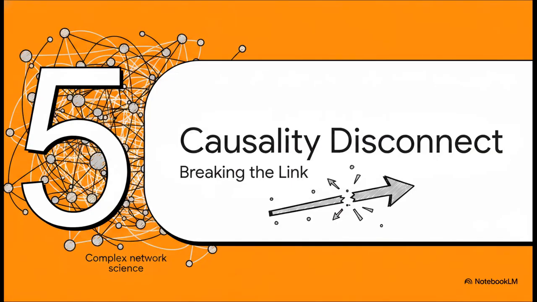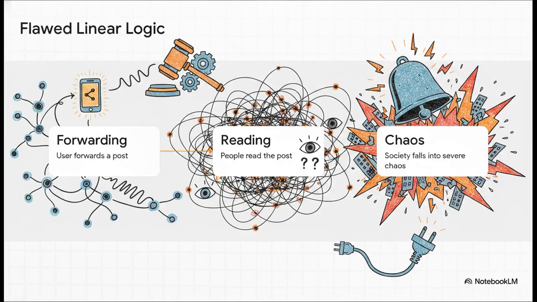Section 5. The Causality Disconnect. The crucial point here is how these scientific realities completely challenge the legal system's assumptions of causality. How does action A lead to result B? The legal system usually relies on a very mechanical, linear causality. It assumes a simple step-by-step progression. Step 1, a user forwards a post. Step 2, people read it. Step 3, society falls into severe chaos. It basically treats the internet like a simple machine, where pushing one button instantly triggers a massive system-wide alarm.